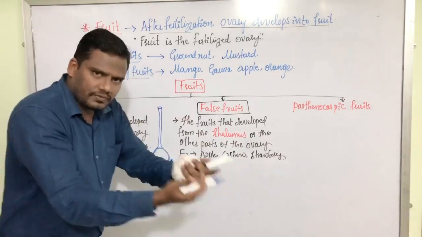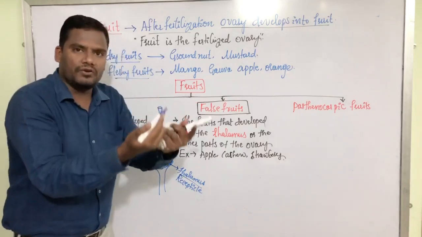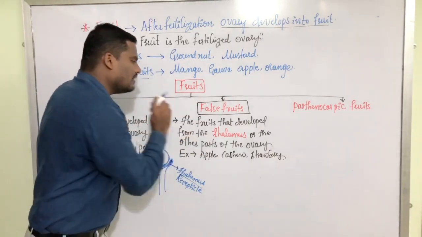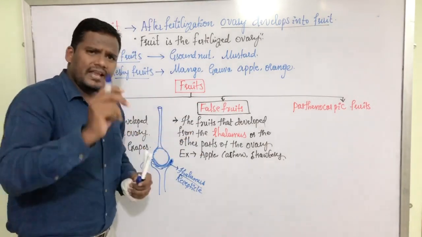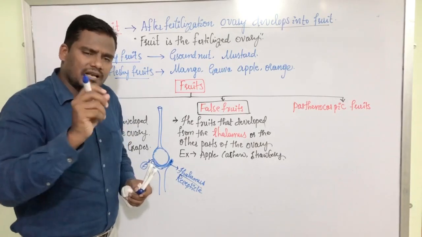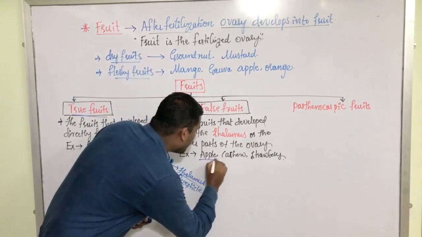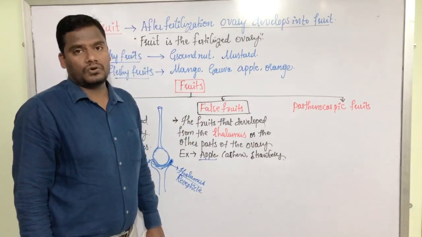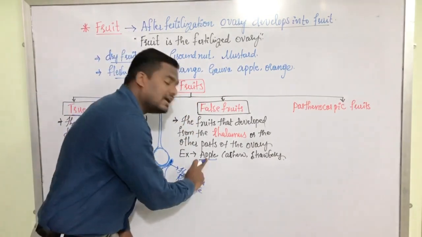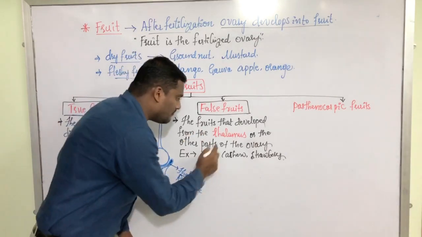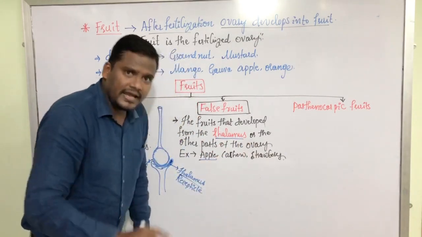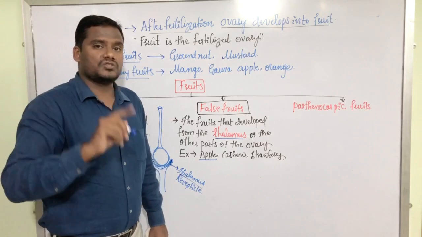If the other parts of the ovary, like the thalamus, get developed into fruit, such fruits are called false fruits. Many times in competitive exams as well as in board exams, the question was asked: why is apple called a false fruit? Because apple gets developed from the thalamus of the ovary, that is why it is called a false fruit.